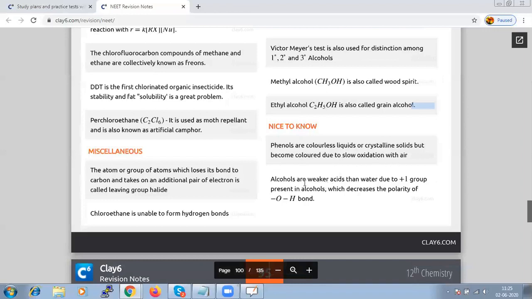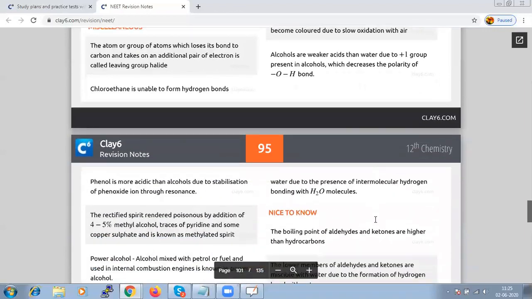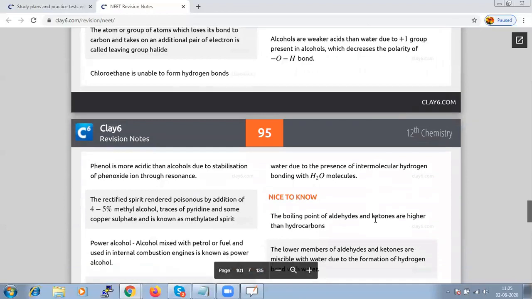And yes, of course, alcohols are weaker acids than water due to the plus I group present in alcohol, which will decrease the polarity of the OH bond. And phenol is more acidic than alcohol because of the stabilization of the phenoxide ion through resonance.